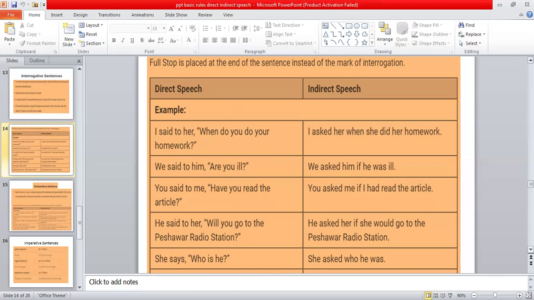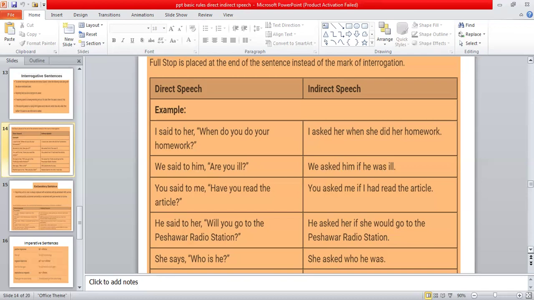So first of all, you have to see that when is the WH word, which means that there will be no change at all. First of all, whenever you have a sentence, you will have to underline all the words which you are supposed to change in the sentence. This is the easiest way to convert the sentence from direct to indirect speech.